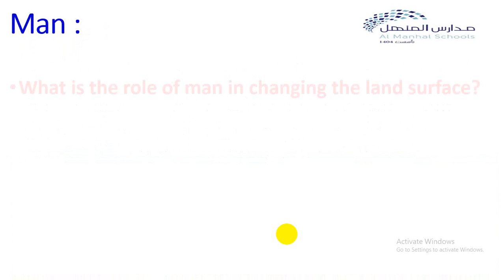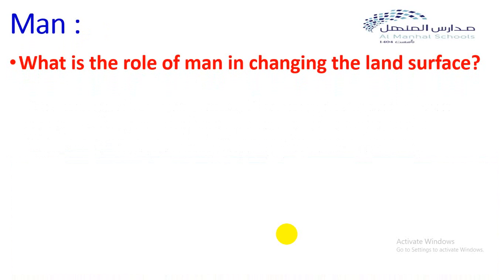Number 6, man. What is the role of man in changing the land surface? Man is also responsible for changes on the Earth's surface.